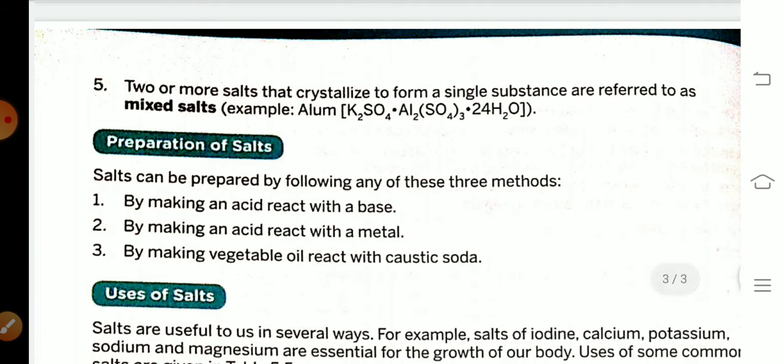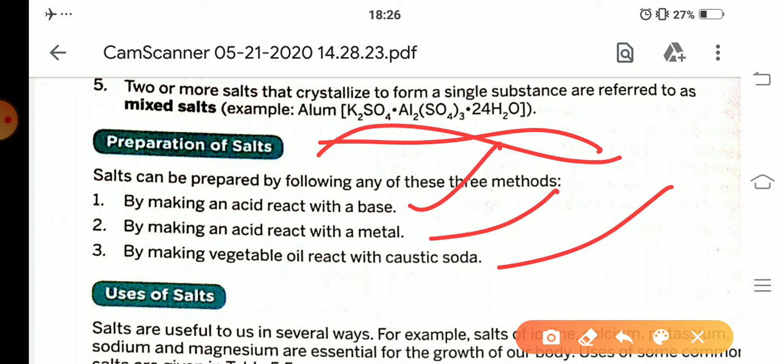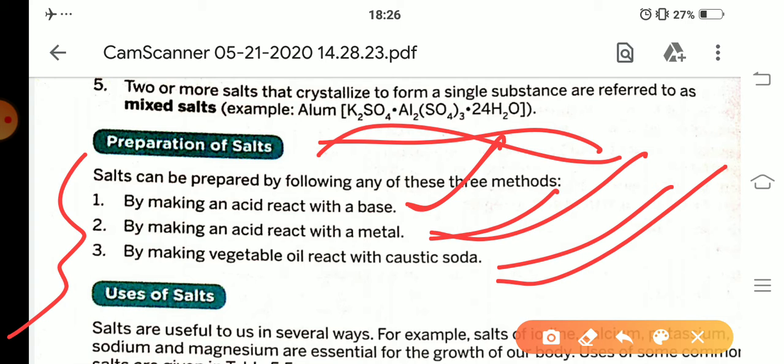Next, fifth, two or more salts that crystallize to form a single substance are known as mixed salts. These are another type of salts, mixed salts. Okay, for example, alum, K2SO4·Al2(SO4)3·24H2O. Preparation of salts: salts are prepared generally by three methods. Okay, by making an acid react with a base, by making an acid react with a metal, by making vegetable oil react with caustic soda. Okay students, these are some methods for preparing salts.